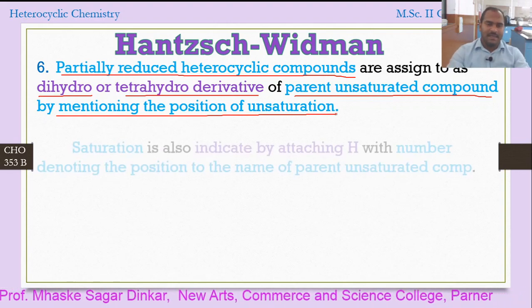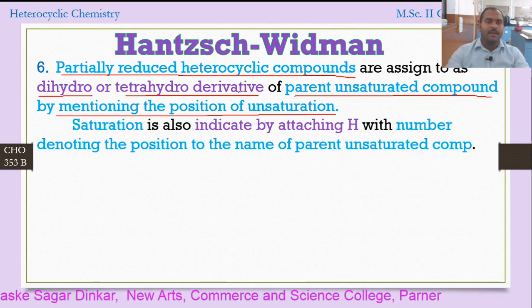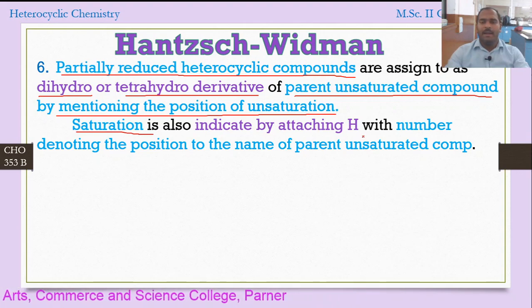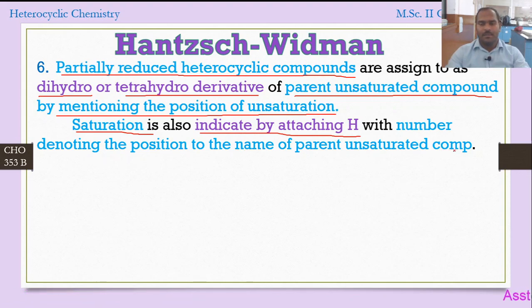Now let's take the example. Before that, saturation is indicated by attaching a hydrogen with the number denoting the position to the name of the parent unsaturated compound.